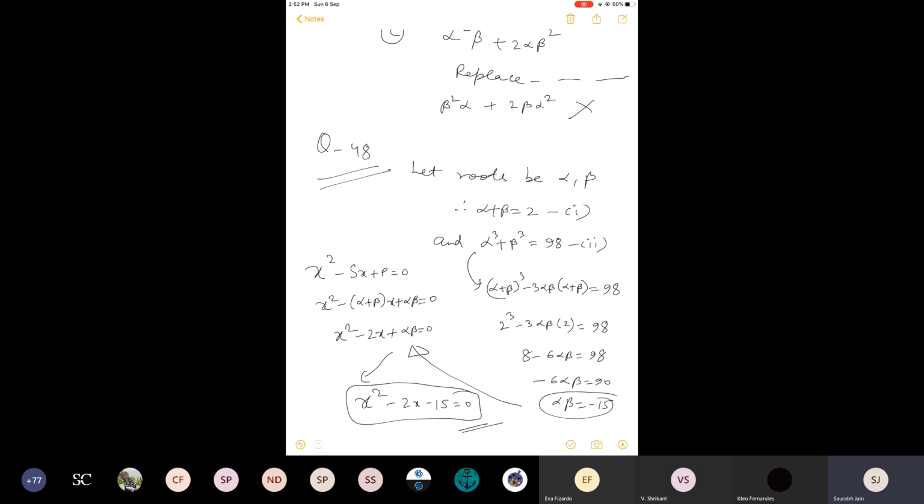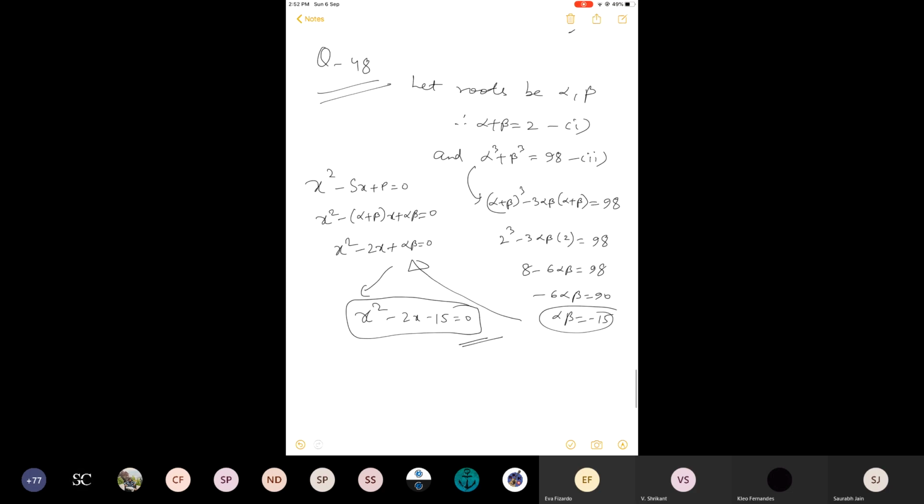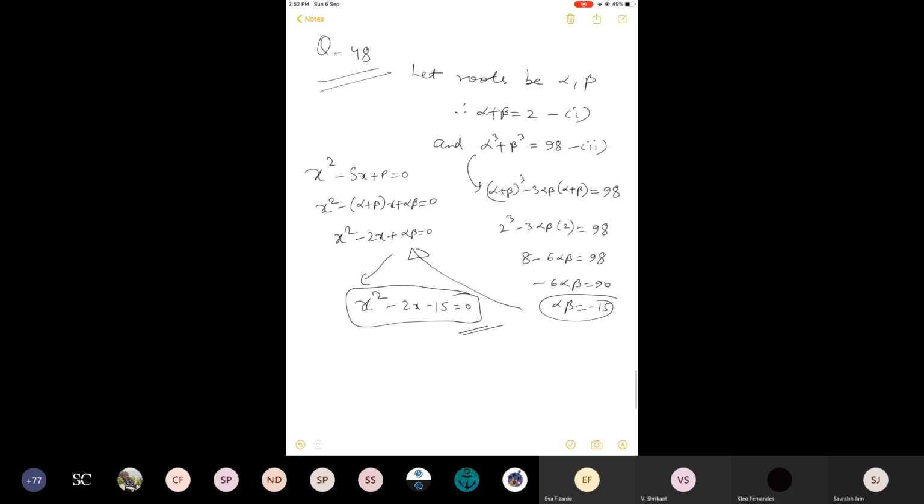Yes, till question number 56, any doubt? So question number 53. The quadratic equation with one root.